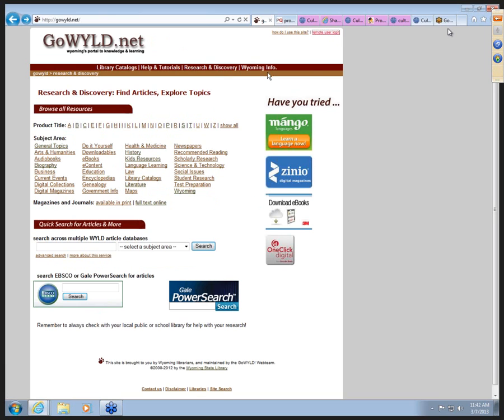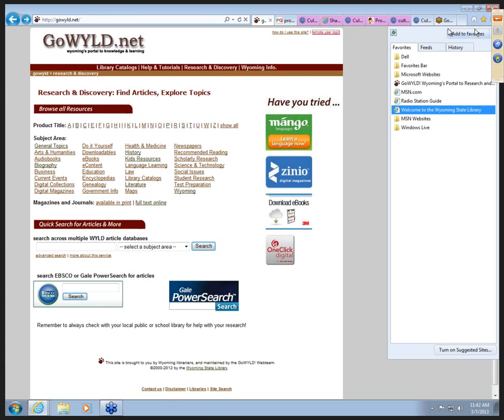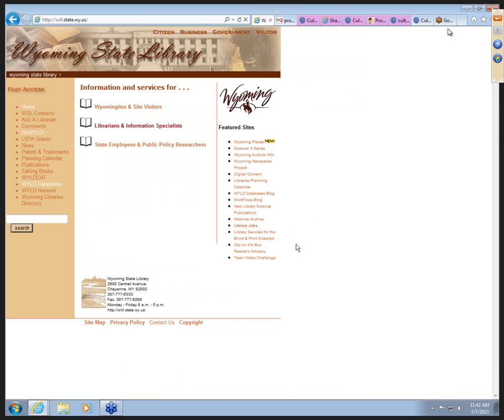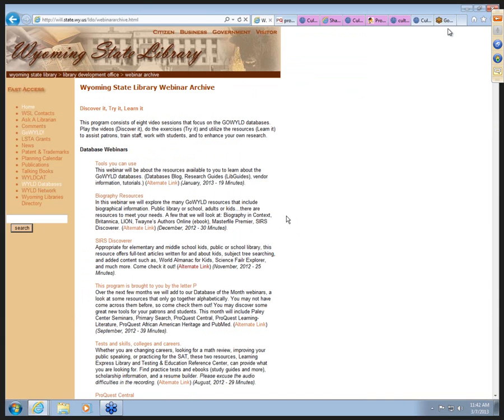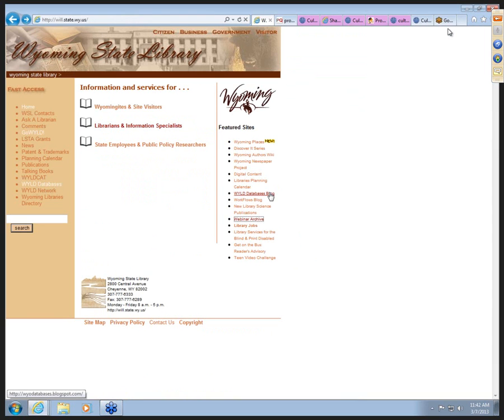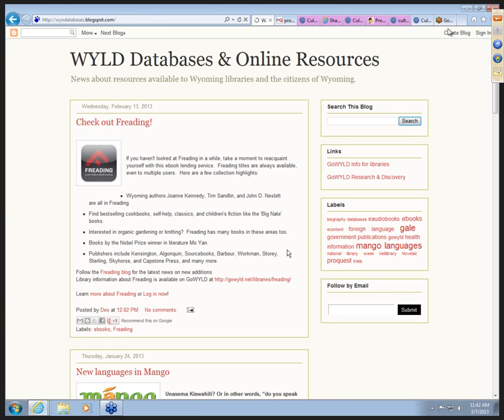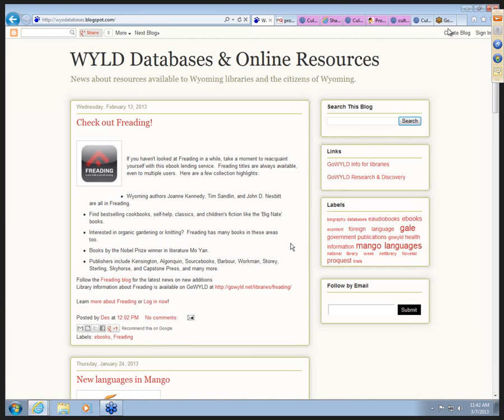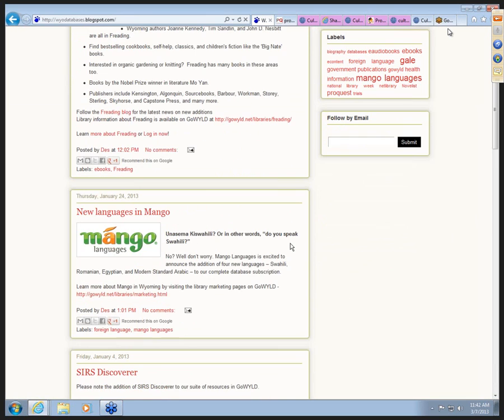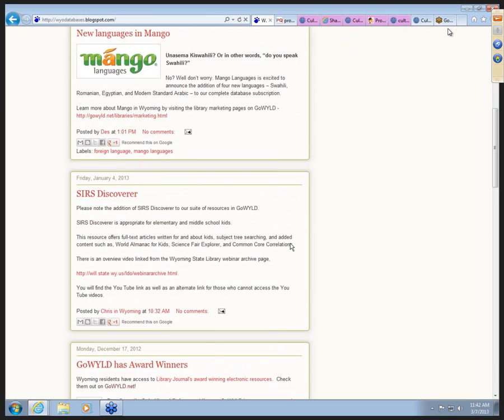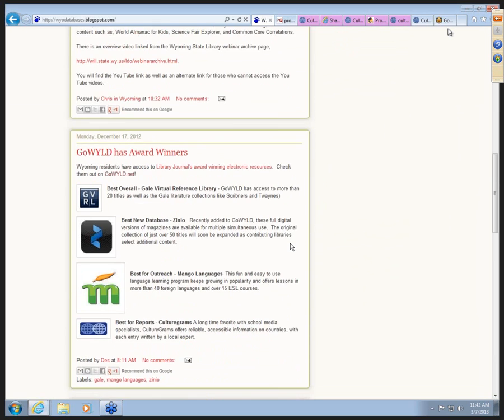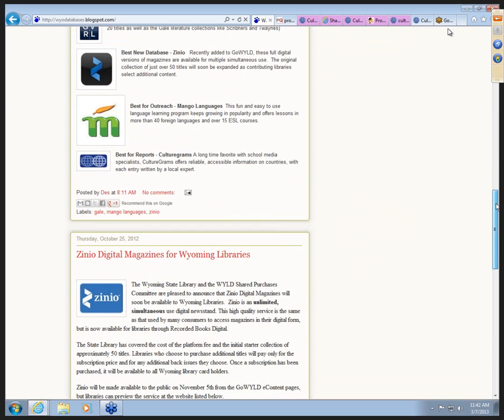The other thing available on the Wyoming State Library page are the archives to these resources, so the library archive page, as well as the Wild Databases blog here on the right-hand side. This is where you can get up-to-date information about things happening, changing, added to our databases. So if you want more about Freading or Mango, EBSCO Discover, Zinio, things like that, check out that blog.